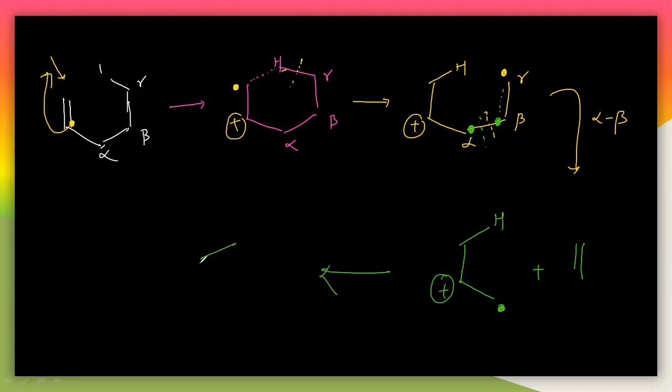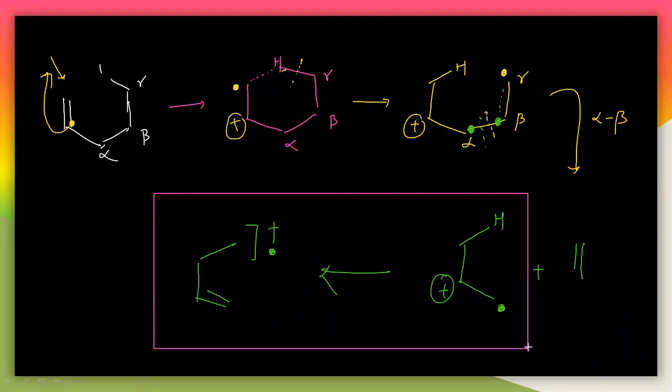Very simple here. I can write this like this. In some books it is given like this. You can also write it like this. So this is the final step here. Very simple reaction. This is the final rearrangement reaction in which alkenes are produced here.